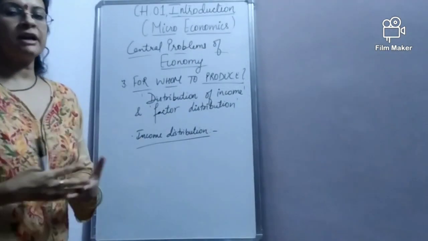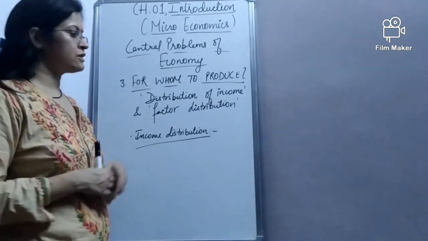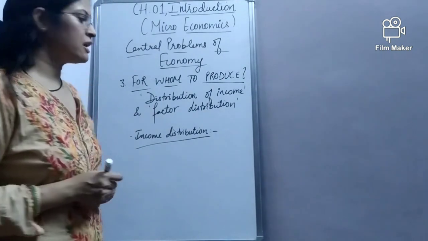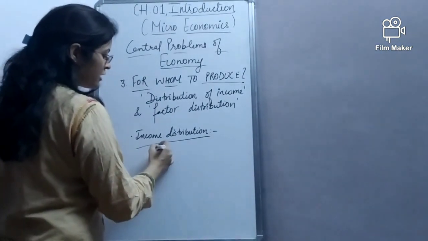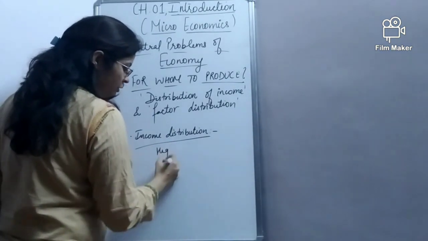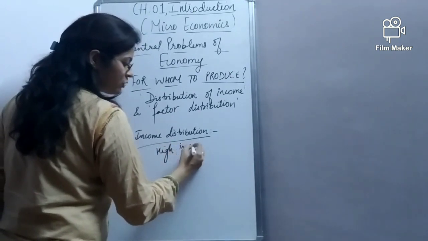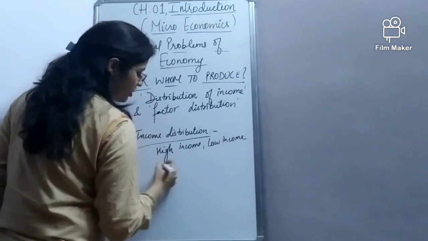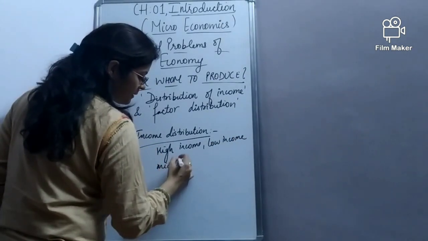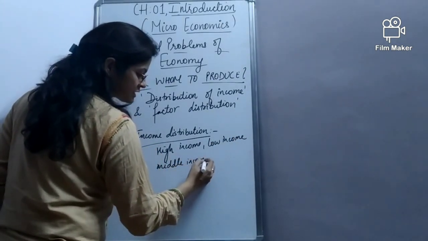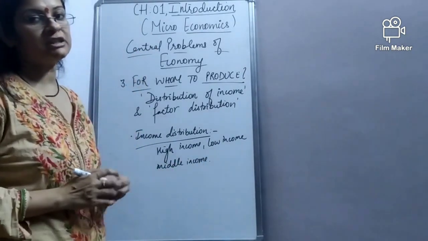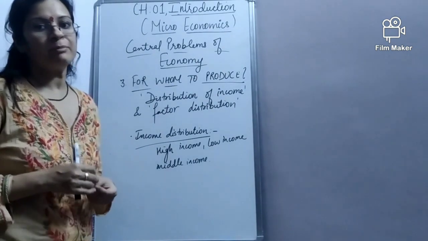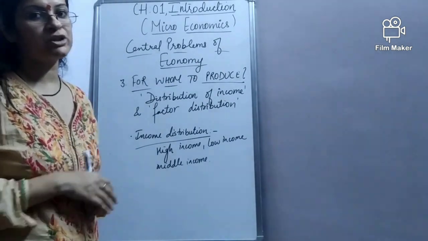Now, based on my selection of consumer good, I have to decide for which income group I have to produce my good, whether for the high income group, the low income group, or the middle income group. I have to decide among these three income groups who my end consumers are, which group of people will be the end consumers for my product.